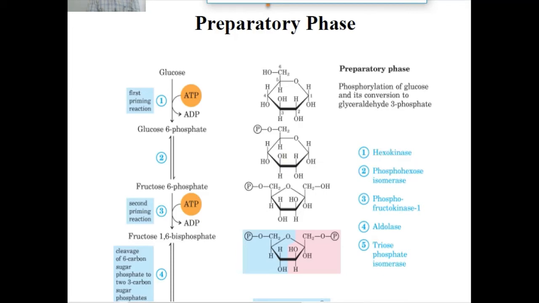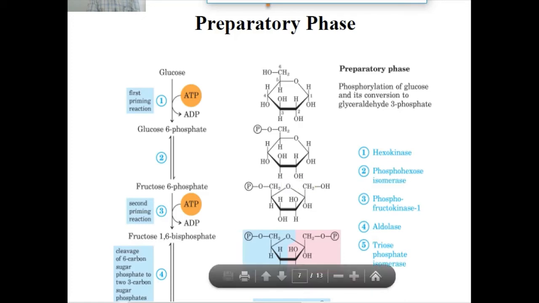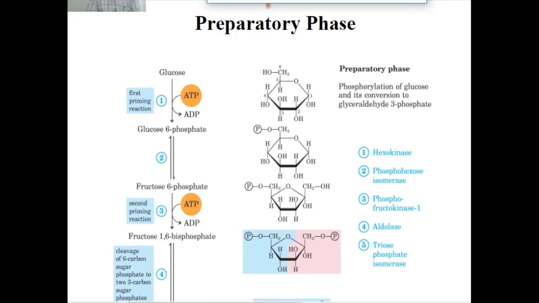In glucose, the third carbon atom OH and H position reverse. This is known as isomerization of glucose 6 phosphate.